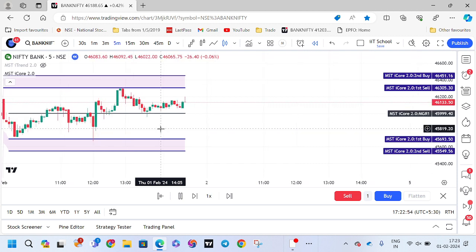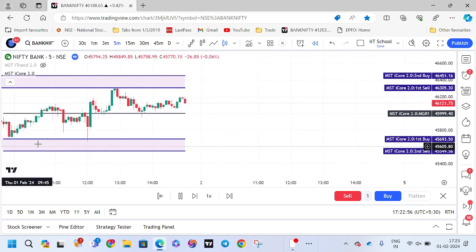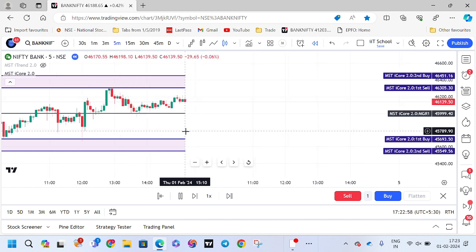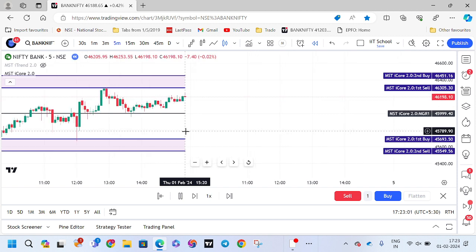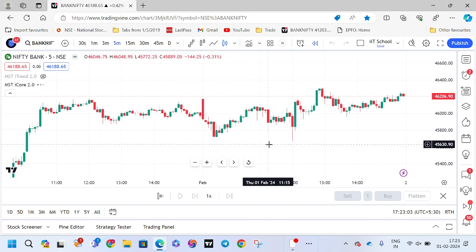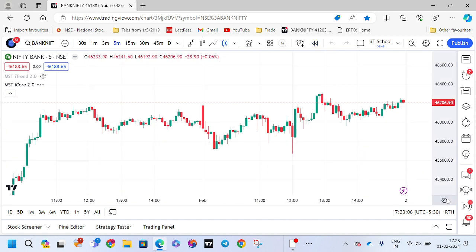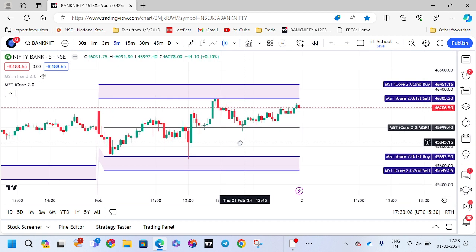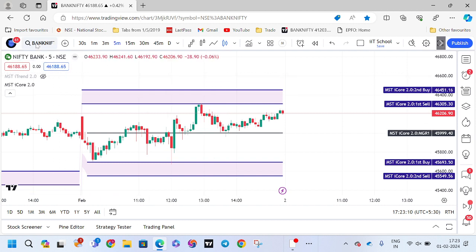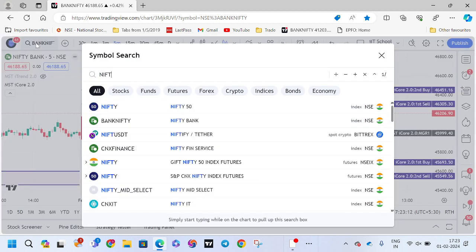So how is this possible? We have predicted this once the market has opened. Even before the market has opened, we can predict. Based on the prediction only, today we have given the calls. So now this is with respect to Bank Nifty. Let us see what happened to Nifty.